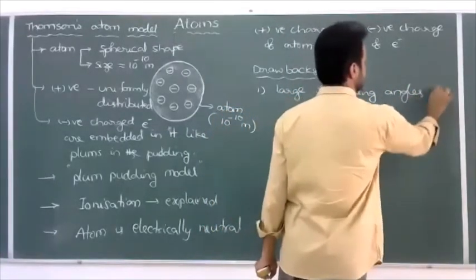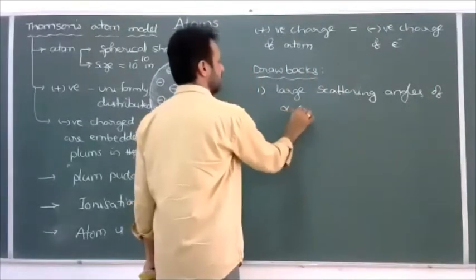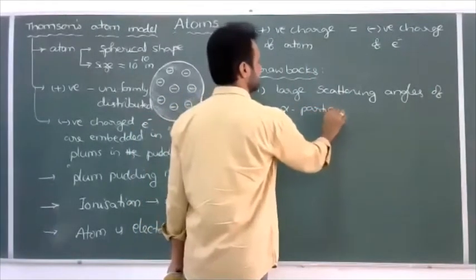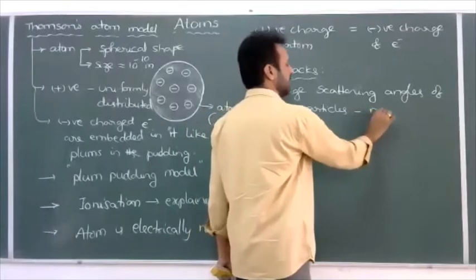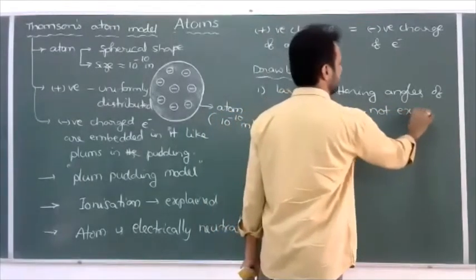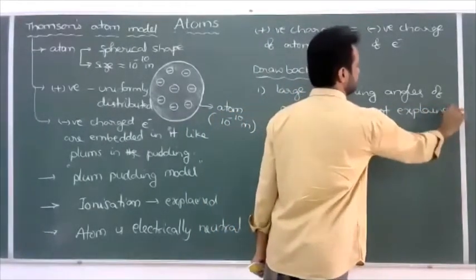Large scattering angles of alpha particles were not explained by the Thomson model. It's one drawback.